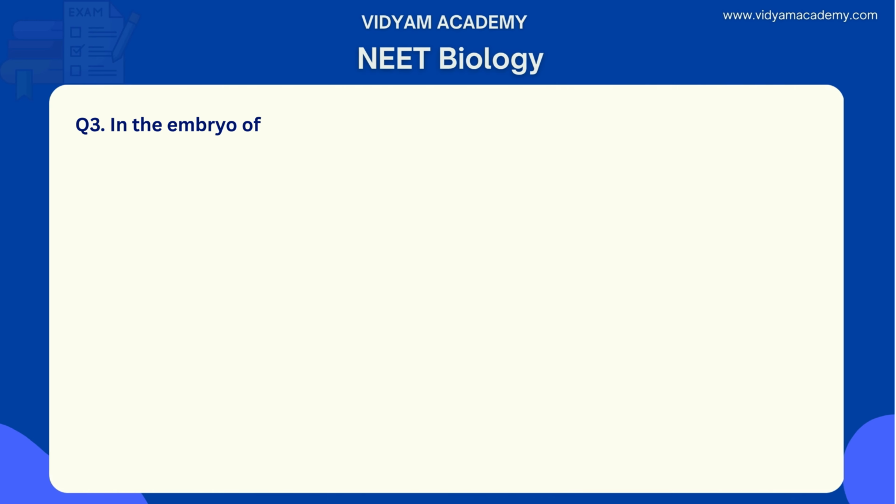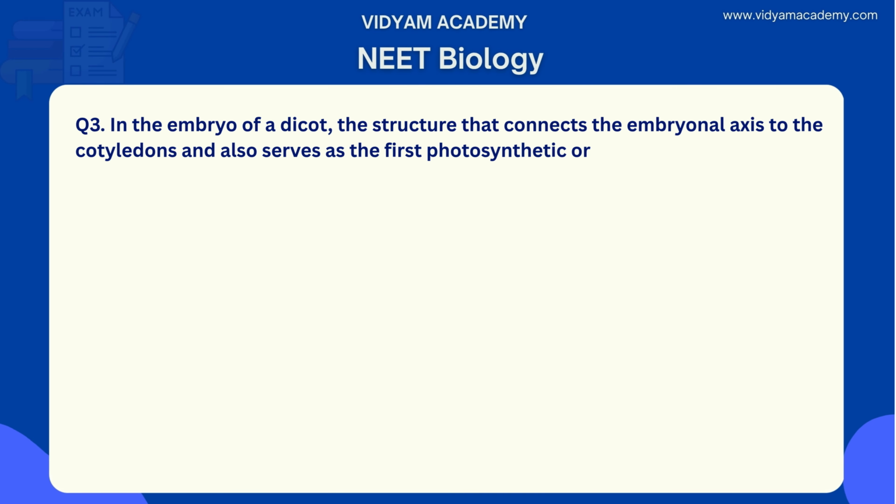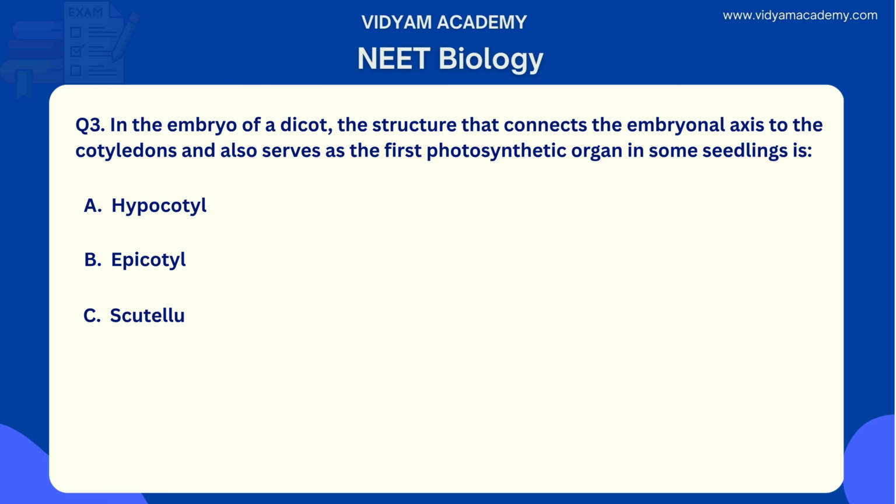It's a diagram based and conceptual understanding based question. In the embryo of a dicot, the structure that connects the embryonal axis to the cotyledons and also serves as the first photosynthetic organ in some seedlings is: option A, hypocotyl. Option B, epicotyl. Option C, scutellum. Option D, coleoptile. So what is the answer for this?